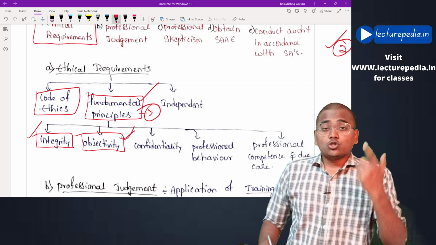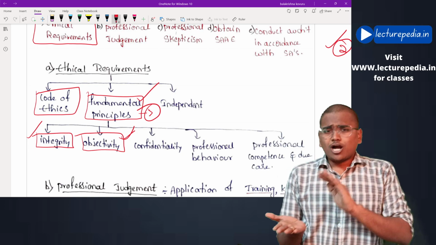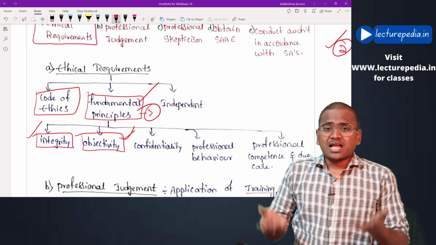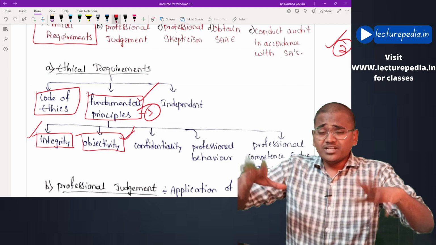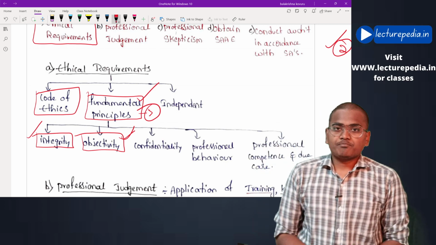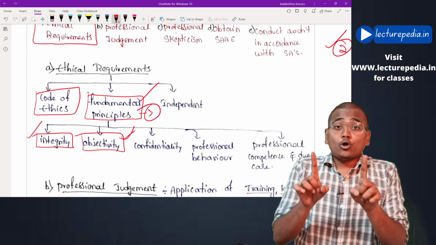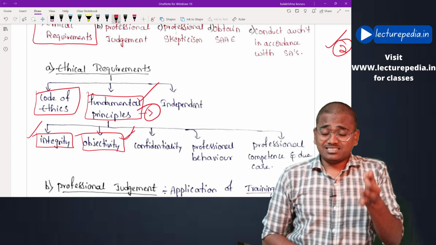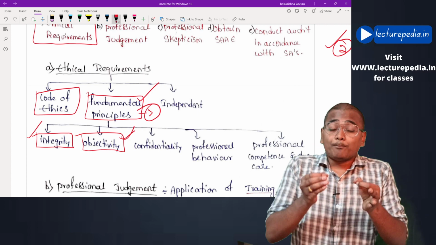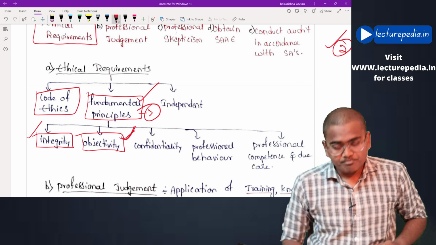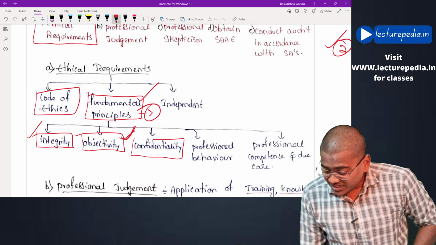In case you are making the decisions not based on facts, okay, as per your wish, as per your feelings you are taking the decision, that would be subjective decision making. Okay, the auditor should always take objective decisions only. That means the decisions of the auditor must be based on the facts. That is objectivity. Okay, next, confidentiality.